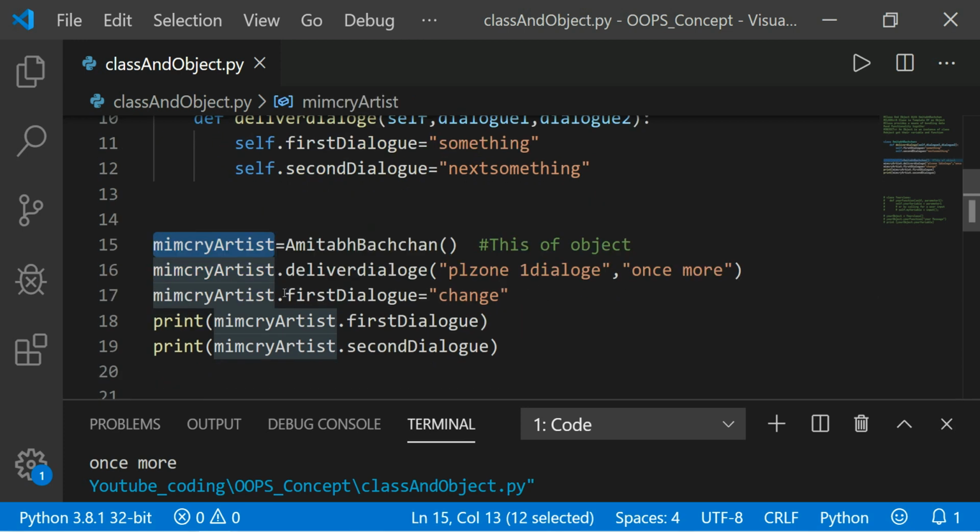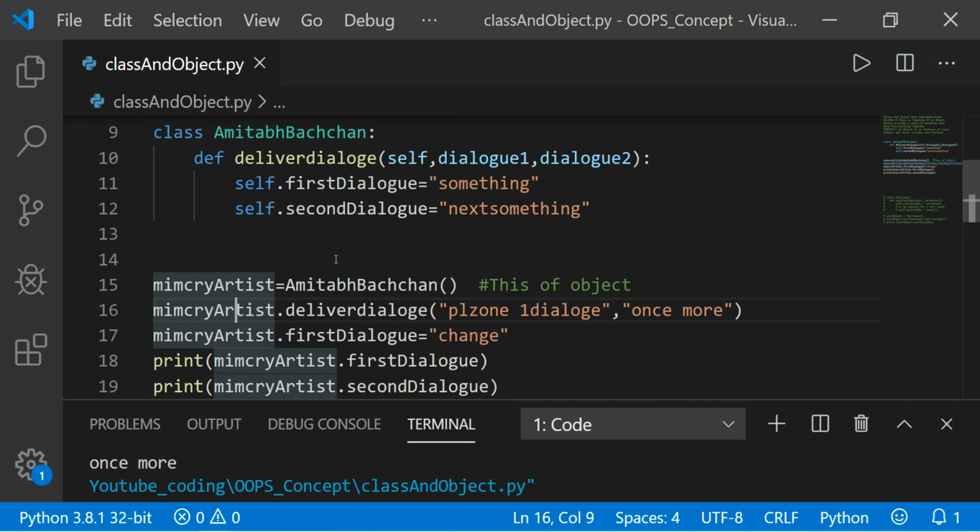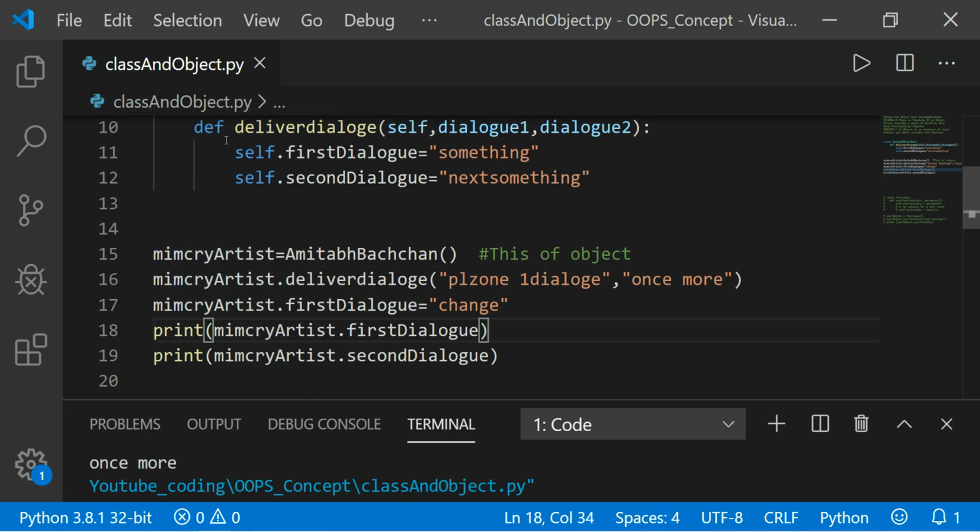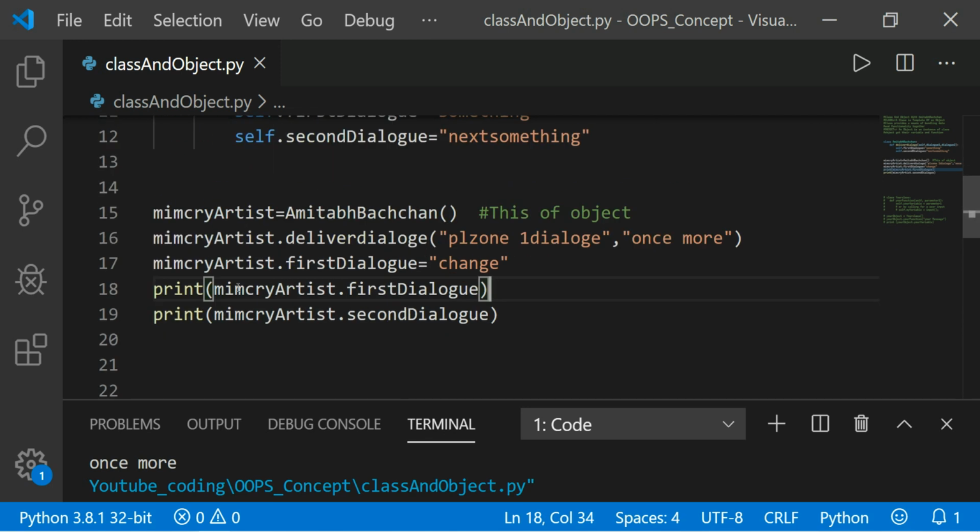You can do this with implementation and practice. You can change the data with this mimicry artist, then it will be returned, and the class is not affected, right? Here I am changing something, but the class is not affected. That's why I am using this object.